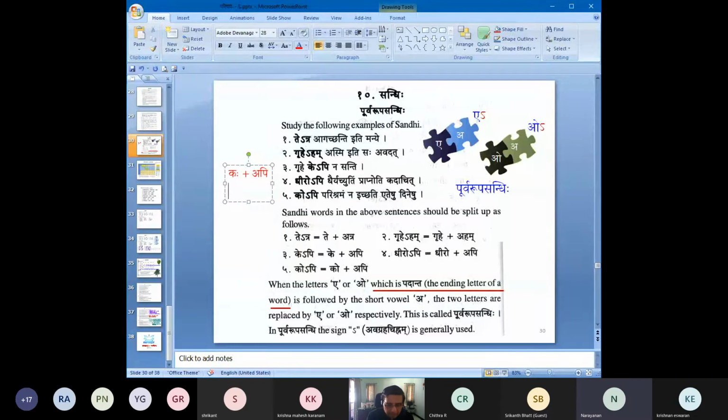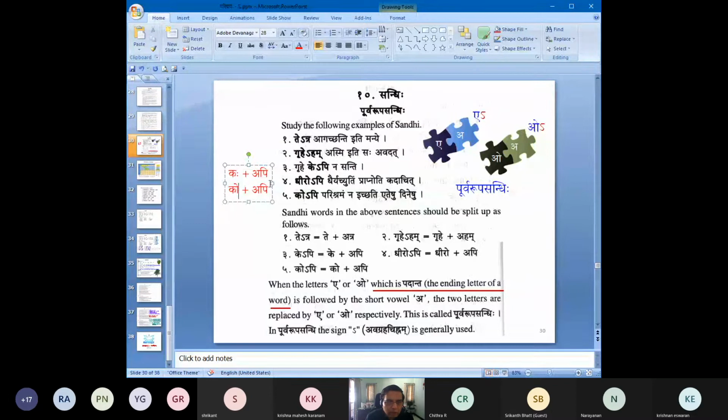Next, due to the rules of Visarga Sandhi, which is not our current knowledge sphere in detail, this becomes ko plus api. So the visarga at the end of the word kaha, under the neighborhood influence of this akara, there may be some rule when the visarga is in the presence of such and such letters, then it can achieve a utva.